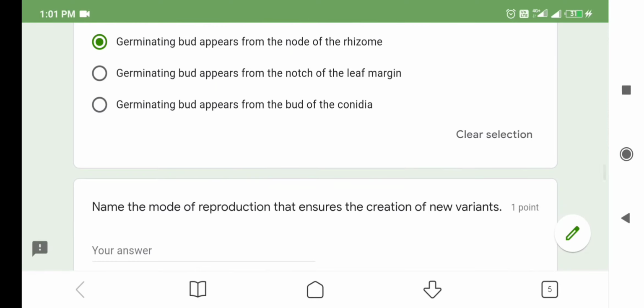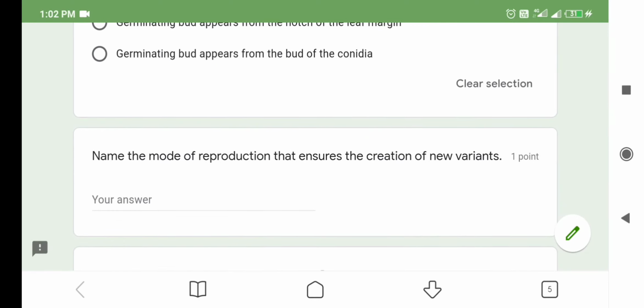Let us move on to the next question. Name the mode of reproduction that ensues the creation of new variants. In the case of sexual reproduction, offsprings are not identical to the parent or amongst themselves. So, sexual reproduction ensues the creation of new variants. So, the answer for this question is sexual reproduction.